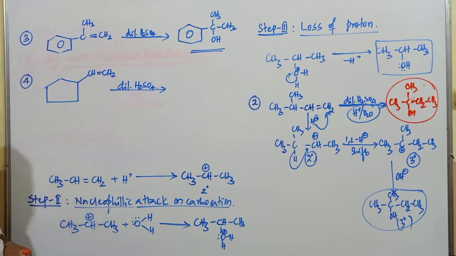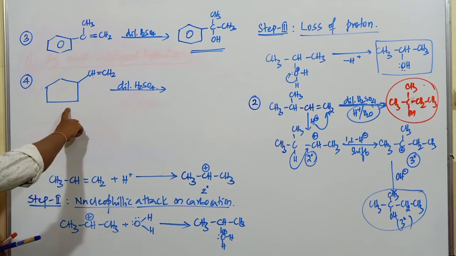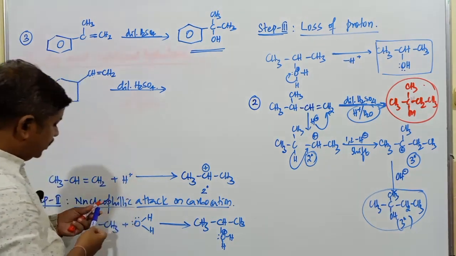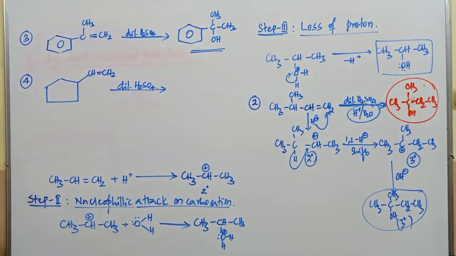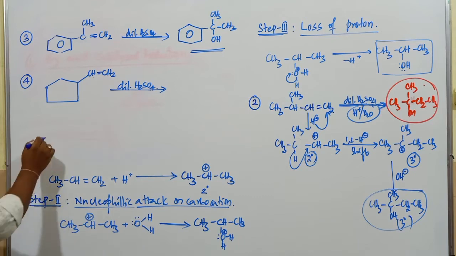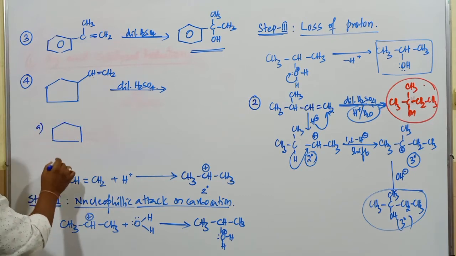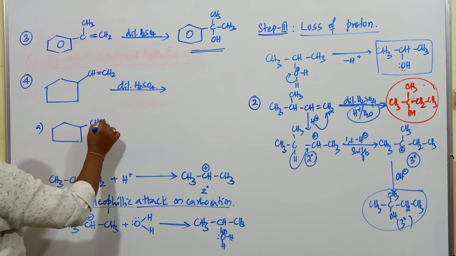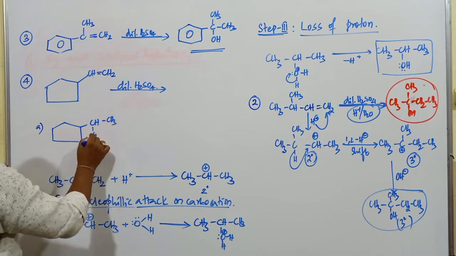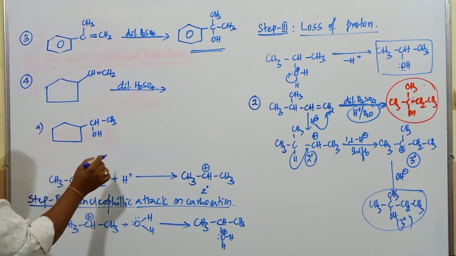Sorry for the small interruption. So this is an alkene compound. When it is subjected to hydration, what's the product obtained in case of this compound? Four options I'll mention here. Try to find out the answer for this question. The first option is CH3, and this is going to be OH, right?